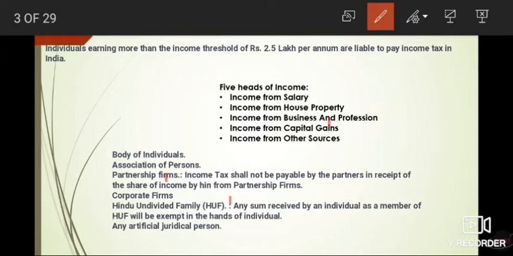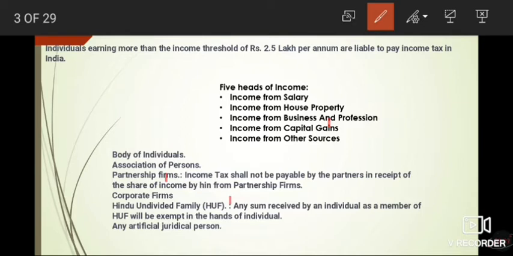Now the Hindu undivided family, the same is the case here also. If the members are receiving any amount from the HUF, then that will be exempt from tax in their hands if the HUF is paying the tax on it.